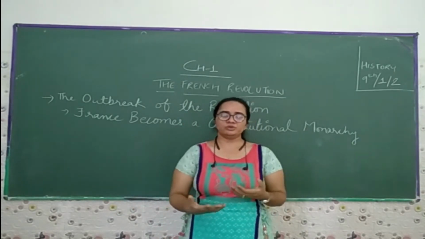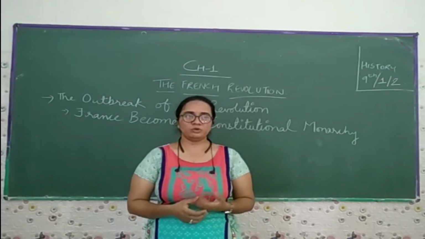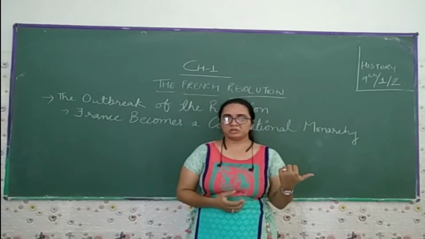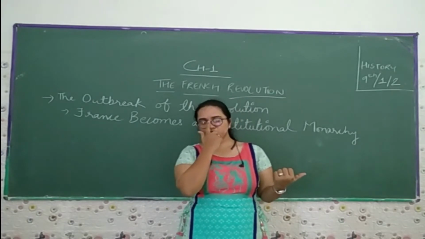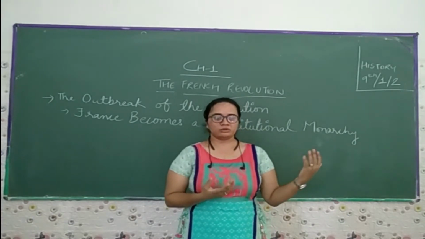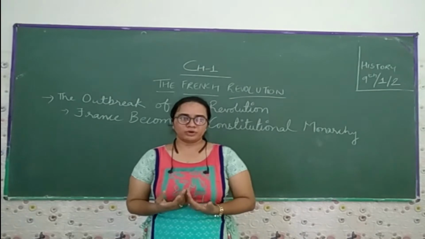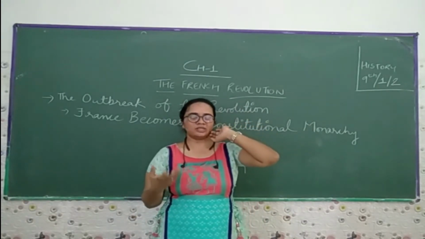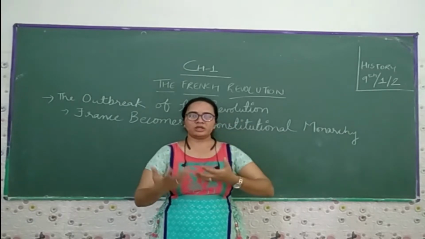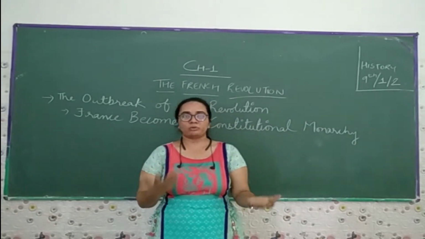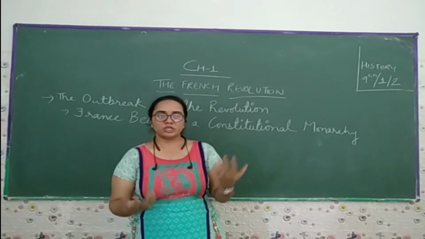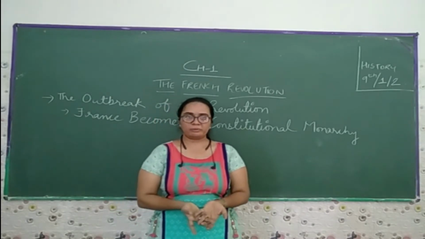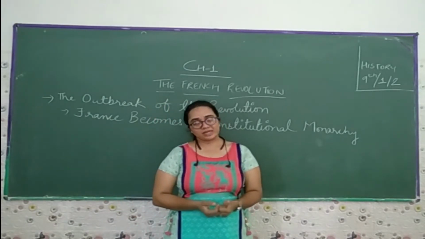Then we came to know that Louis XVI, who had married an Austrian princess, and his court lived very luxurious lives. Because they had fought wars for a long time, the treasury was completely empty. So they levied more and more tax on the common people rather than the upper classes. They took tax from the third estate rather than the first and second estates.